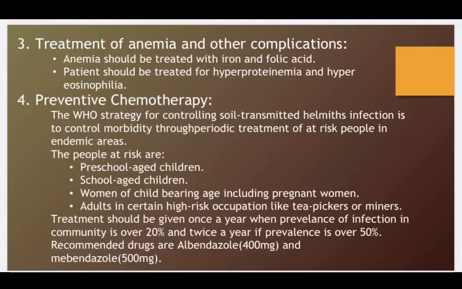Okay. And the recommended drugs include albendazole 400 milligram and mebendazole 500 milligram. Now, for the preventive chemotherapy, we can target school age children. It can be done through child health days or supplementation programs. For school age children, it can be integrated with the school health programs, because schools provide an easy provision of health and hygiene education components like promotion of hand washing and improved sanitation. So there are different methods of preventing the morbidity by periodic treatment of at-risk people in endemic areas.